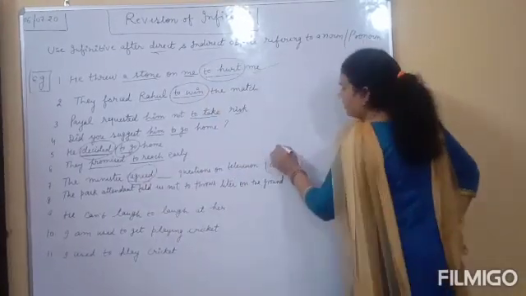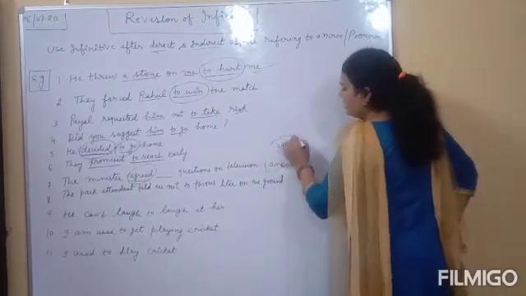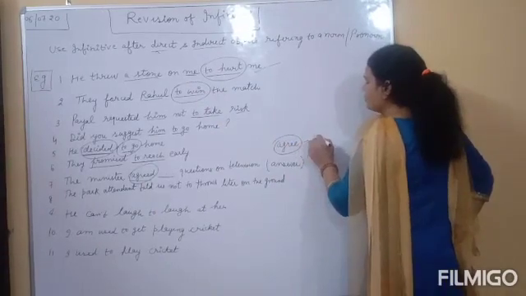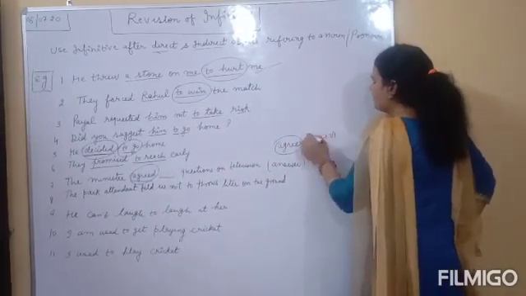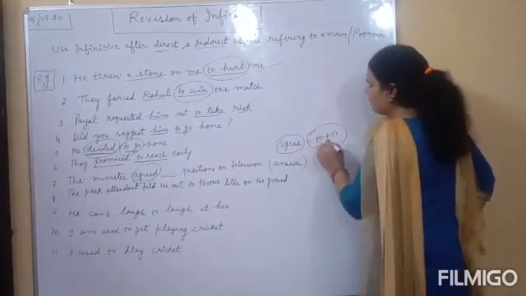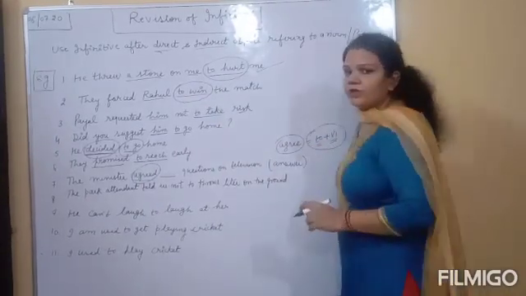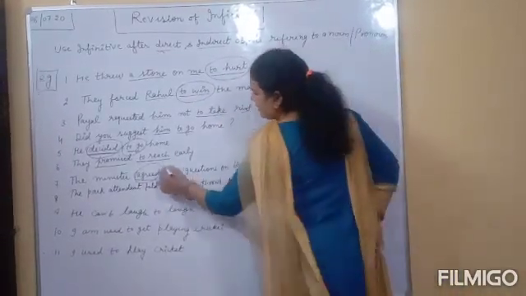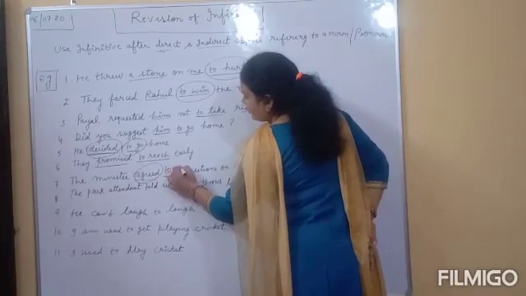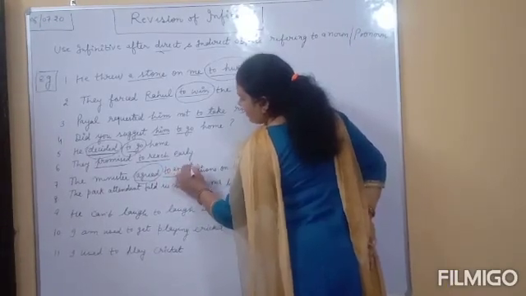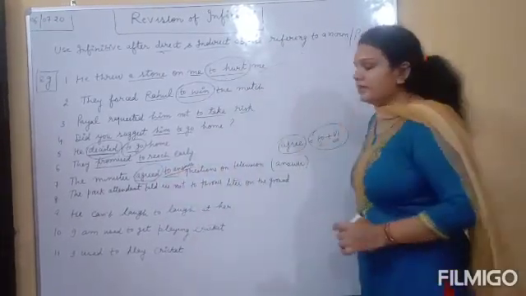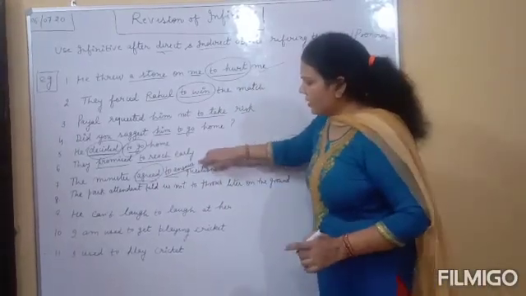Wherever you see the word agree, after it we always use to infinitive. To infinitive means preposition to and after that first form of the verb. That's why the right answer will be to answer.